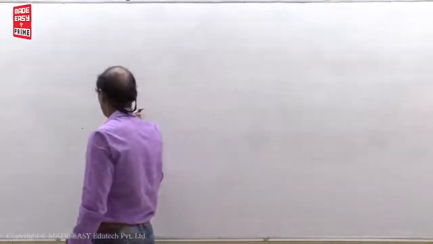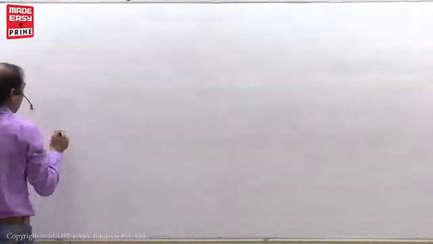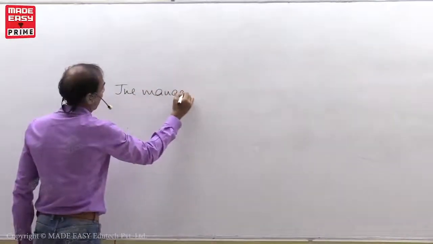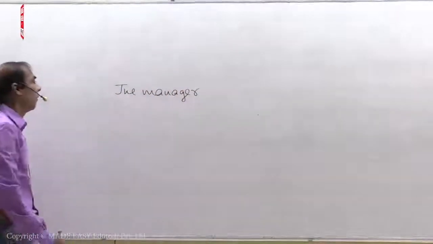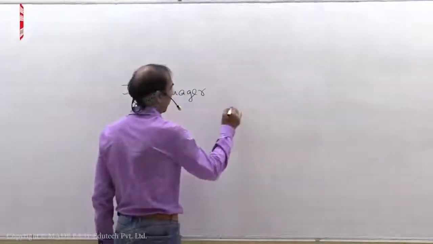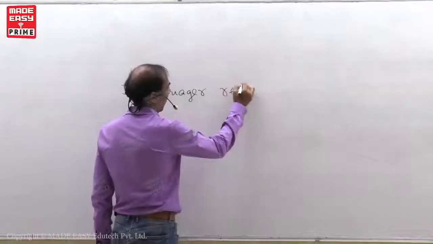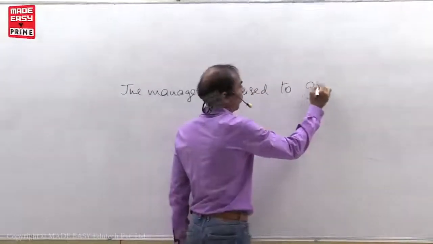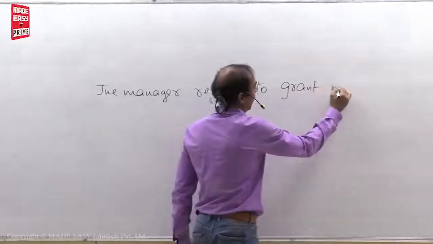One more. The manager refused to grant me loan.